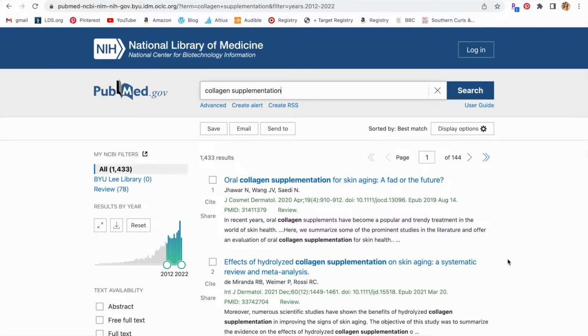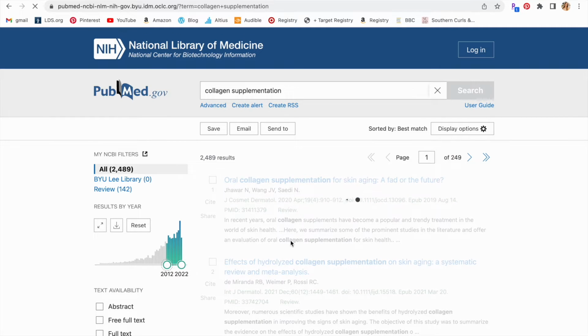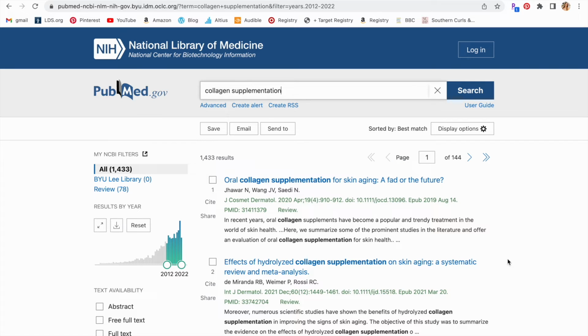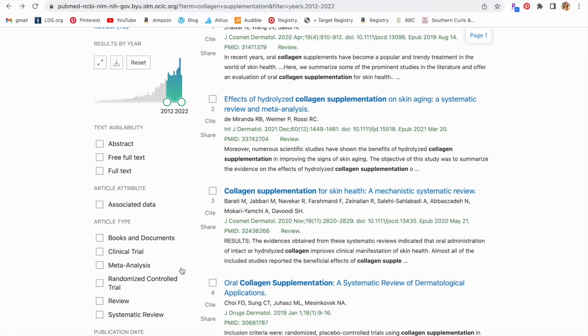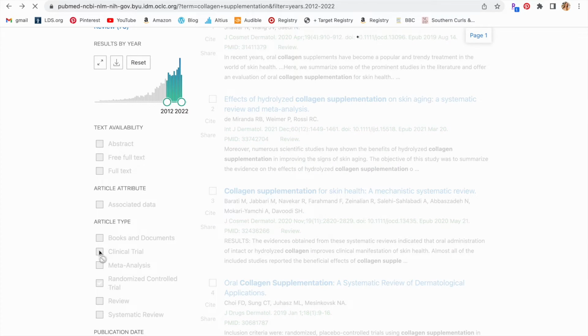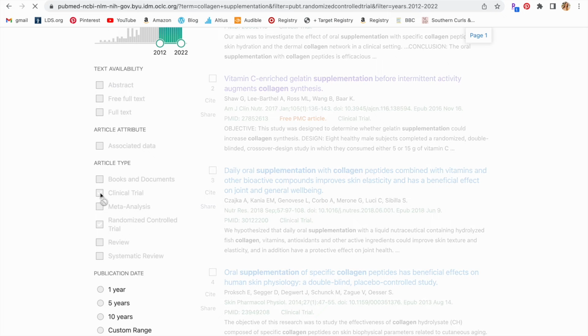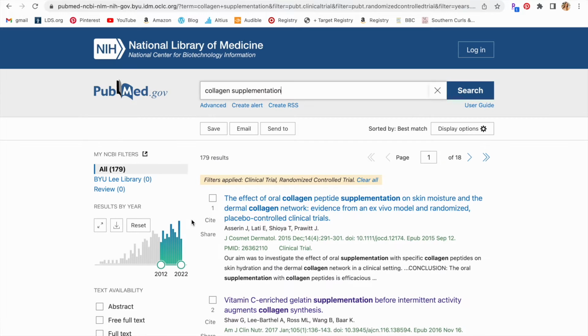Once I've done that, I'll get all the search results, but there are still some other things I want to narrow down. There's something called a literature review or a meta-analysis, where you write down all that you can find about other research articles and create a summary of what they're saying, comparing and contrasting the different studies. I don't really want that because I just want a normal article, a clinical trial or randomized control trial, to go through the different steps of a project. So I'll scroll down here and you can see the article types. I'm going to select randomized control trial, yes. We want a clinical trial, yes, that will also work. Once we have really narrowed down our search, about 200 results is a lot easier than 2,000.